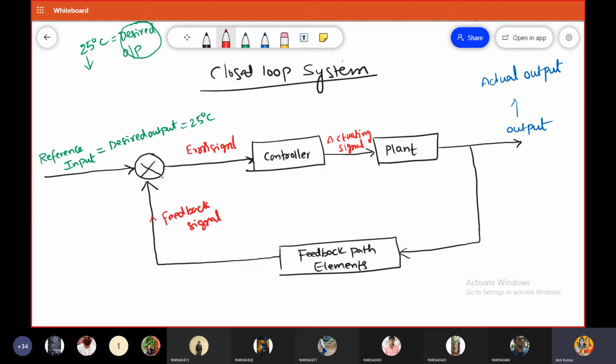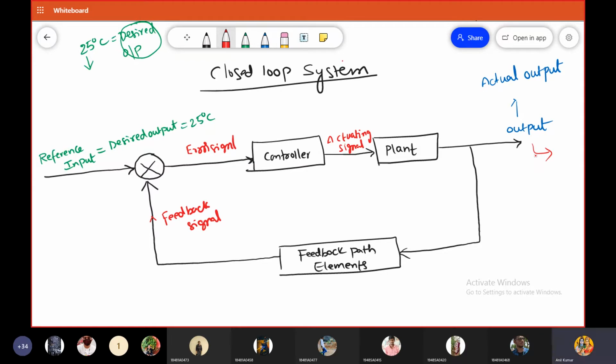For example, assume that due to external disturbance or internal disturbance or any noise signal, the output signal is deviated from the desired value to a new value. That is nothing but some variations in the output side. Those variations are automatically corrected within the closed loop system. This is only possible because of the presence of the feedback between output and input.